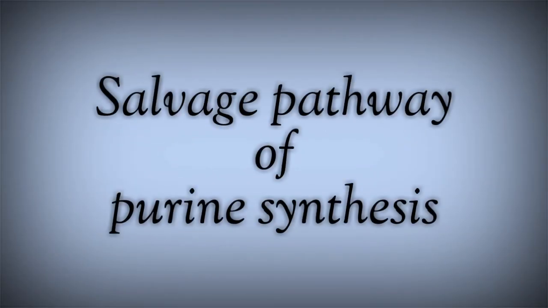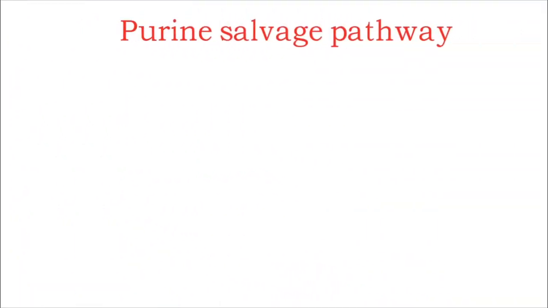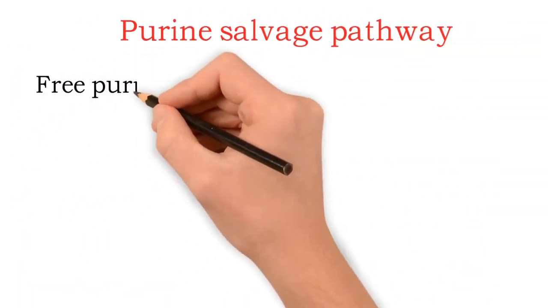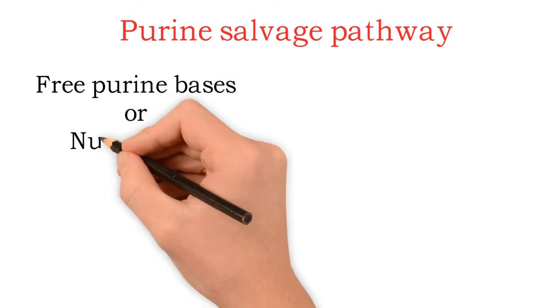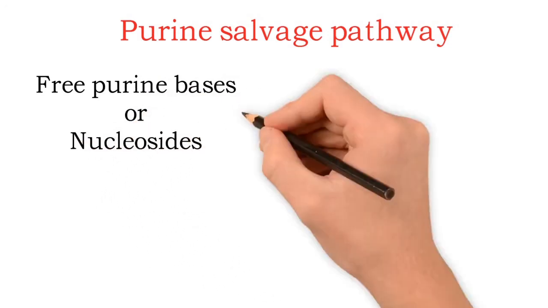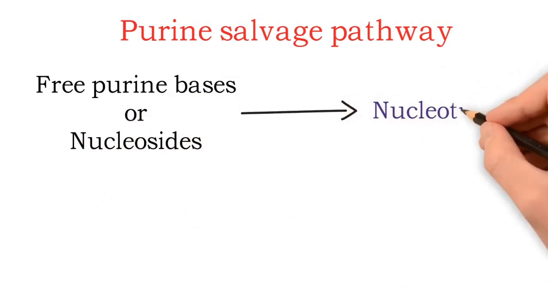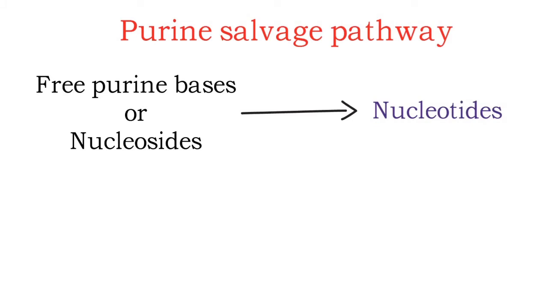Now we start with the salvage pathway. In the purine salvage pathway, free purine bases or nucleosides are reutilized to make nucleotides. No new nucleotides are synthesized from precursors. The advantage is that this requires much less energy and metabolic intermediates than the de novo synthesis.